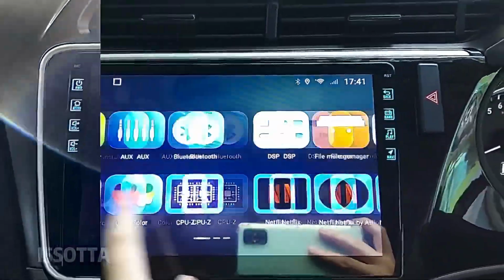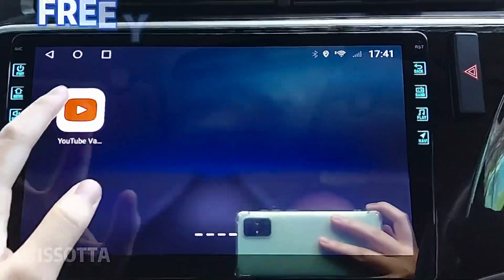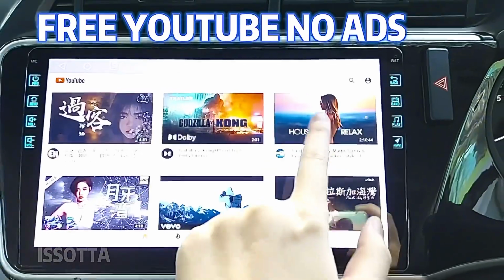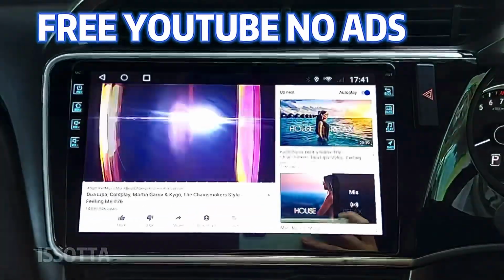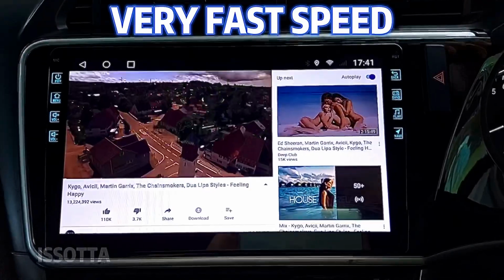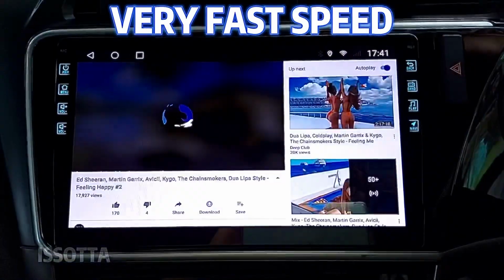Very fast. Okay. So we are going to try on the YouTube lah. Okay. So this YouTube we give is no advertisement one. Okay. The speed is very fast. You press then it goes. Very fast speed lah. The loading speed is very fast. You press, no need to wait. It will straight away go.